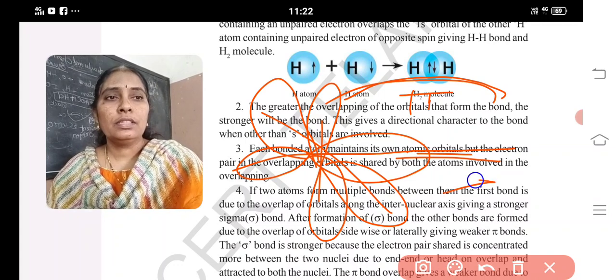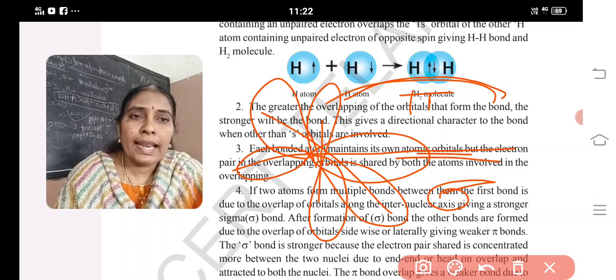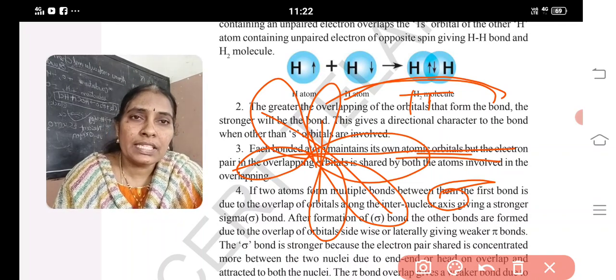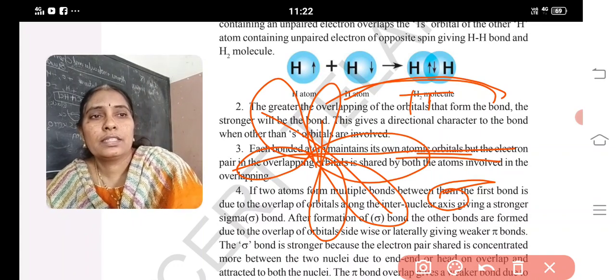As the sigma bond is end to end overlap, the bond formed is strong, and the other two bonds are side to side, so the bonds are weak. Okay, next.